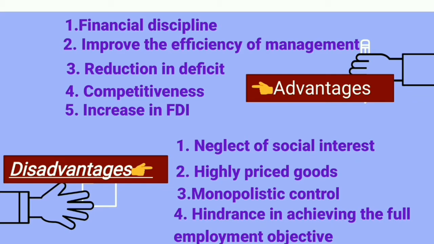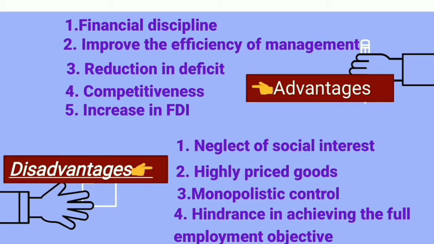Second, it improved the efficiency of management. Privatization made the entrepreneur free to make quick decisions without the interference of the government. So efficiency and managerial skill increased. There was no political pressure or any kind of formalities. Third, there was a reduction in the deficit.